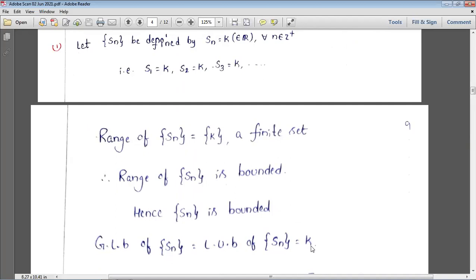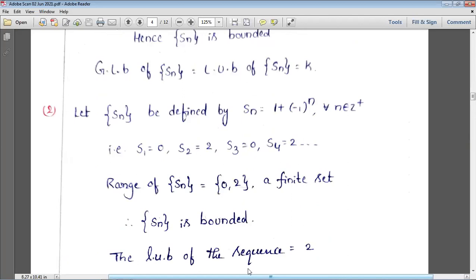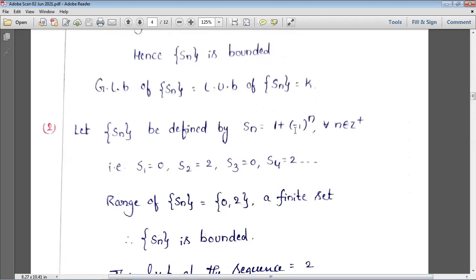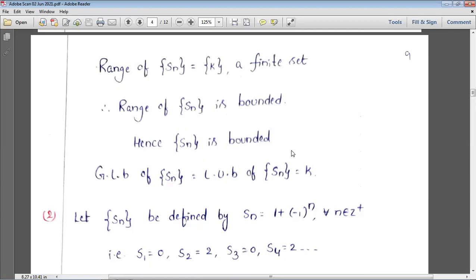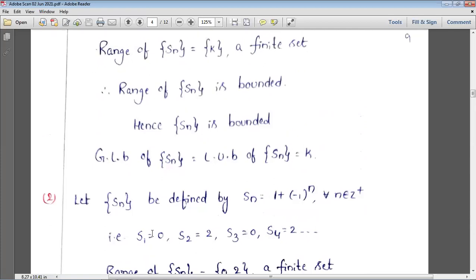Next, second example: let Sn be defined by 1 plus minus 1 whole power n for all n belongs to Z plus. What do we get if we take the first term, n equal to 1? 1 minus 1, that is 0. If n is equal to 2, we get 1 plus 1, that is 2.